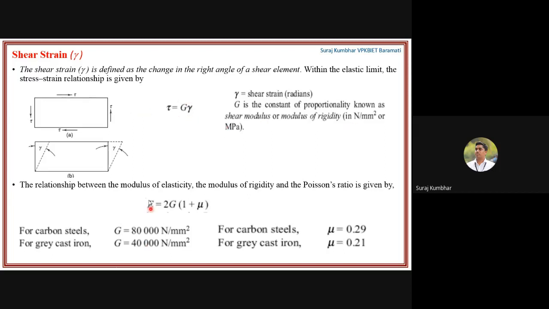Okay, so here is the relationship between the elasticity and rigidity, and the Poisson's ratio as well. So E is equal to 2 into G into 1 plus mu. Sometimes the question may be asked where they will provide you the elasticity and rigidity, and they will tell you to find out the Poisson's ratio. So such type of problems may be asked.